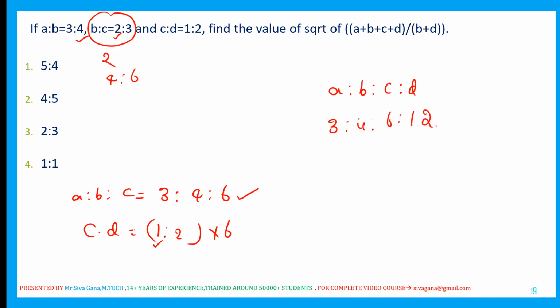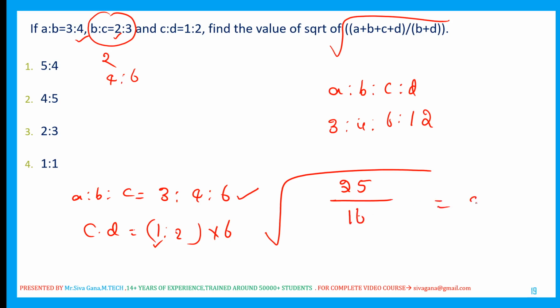That's it. Now what do we need? The square root of A plus B plus C plus D divided by B plus D. A plus B plus C plus D is 3 plus 4 plus 6 plus 12, which is 25. Divided by B plus D, 4 plus 12, 16. The square root of 25 by 16 is 5 by 4.